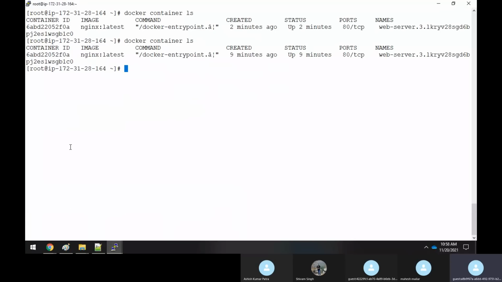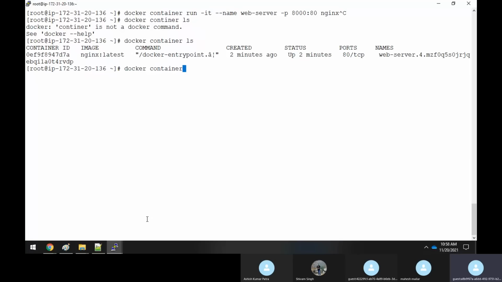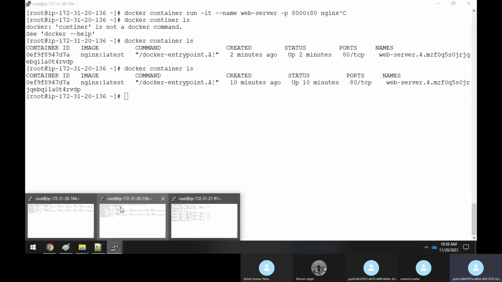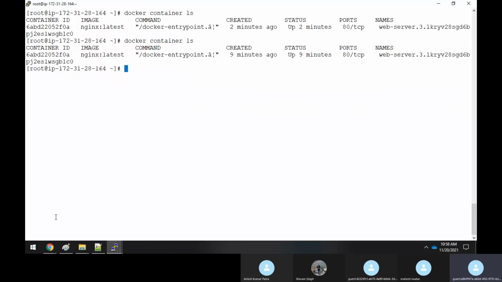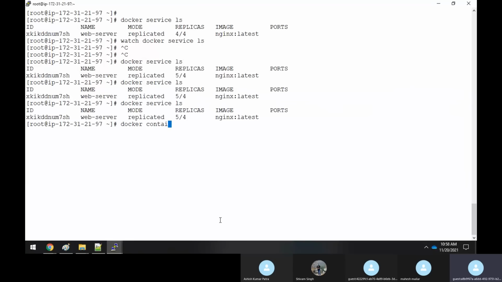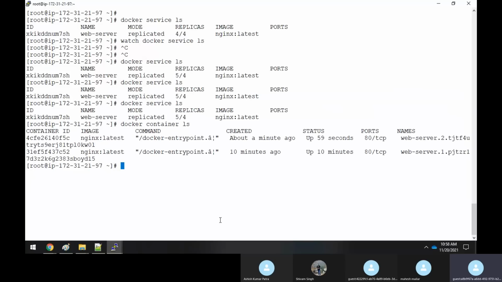So I'm just trying to see whether the container has been shifted to, or recreated in, some other node. See, it is here only. Here it has not been created. Here also it has not been created. Okay, fine. I think it should have been created in the master only. So Docker container ls, see, it has been recreated here, sir.